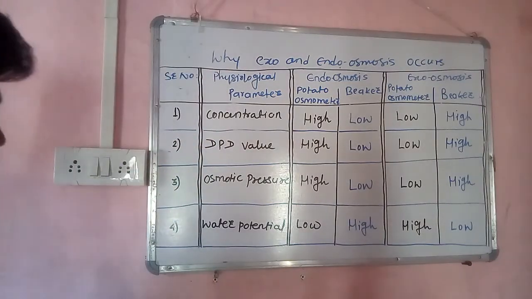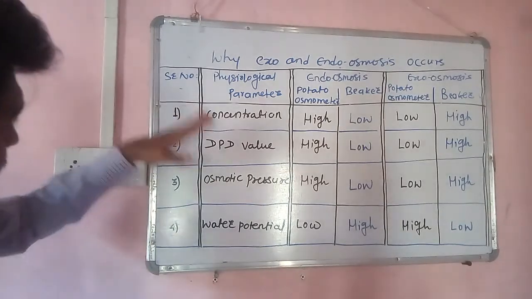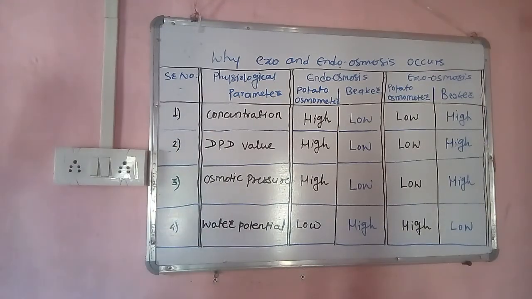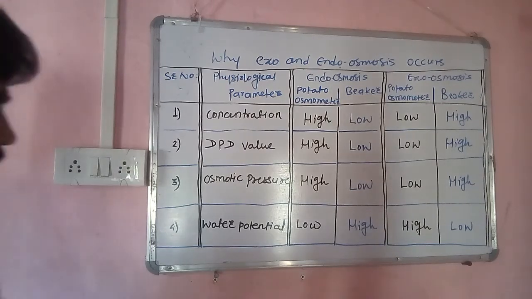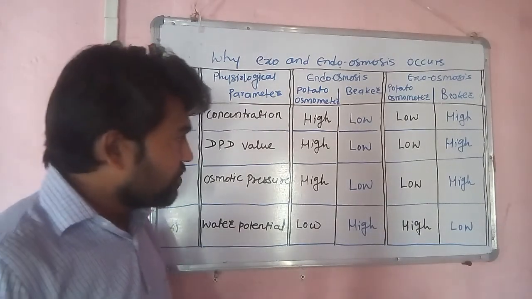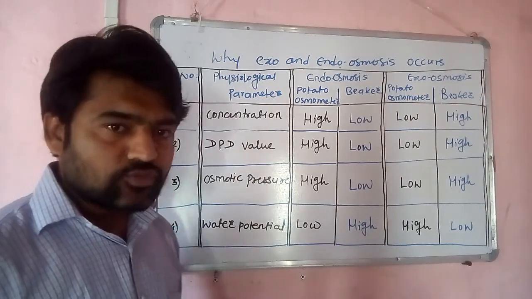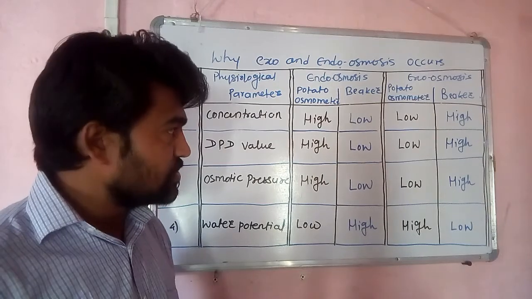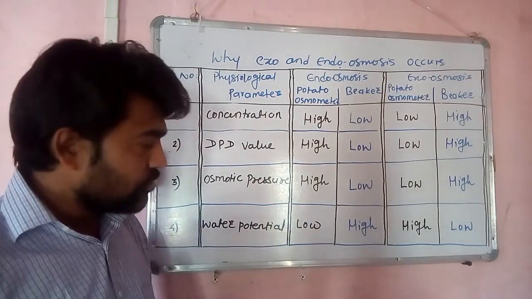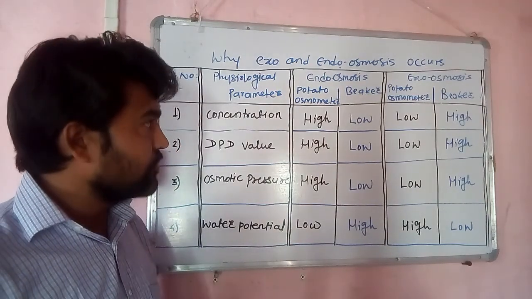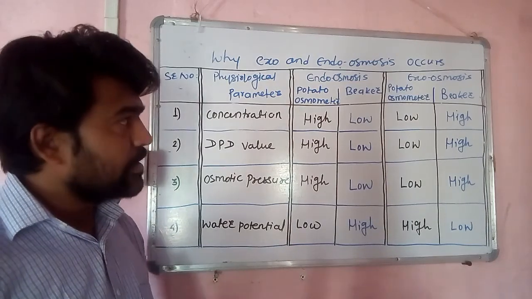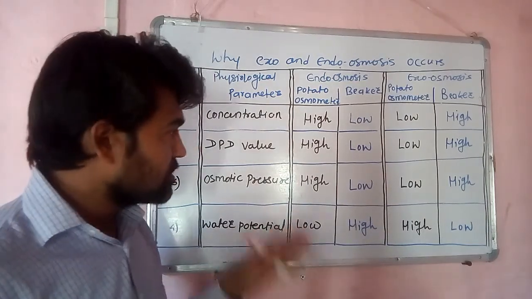chart which correlates all the parameters whenever endoosmosis and exoosmosis occur by setting up the experiment with the help of a potato osmometer. Okay, so thank you very much. Keep this chart always in mind, and you can answer all the questions regarding why exo and endo osmosis occur by understanding all these concepts.